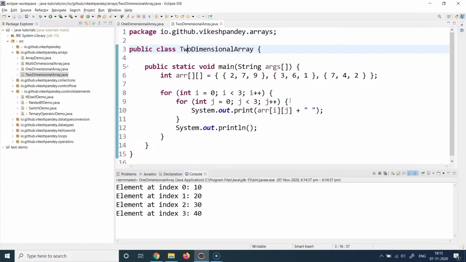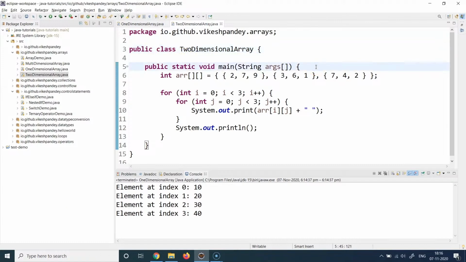Generally, you would need to use two-dimensional arrays whenever you are trying to do any matrix calculations. If you understand what you mean by matrix, it's basically a 2 by 2 structure which stores the values in the form of rows and columns. So imagine a table of 2 rows and 2 columns, then it will be a 2 by 2 matrix. So if you want to store that particular table in a Java program, you would need to store that as a matrix, as a two-dimensional matrix, rows being the one dimension and column being the other dimension. And that's what we are doing here.